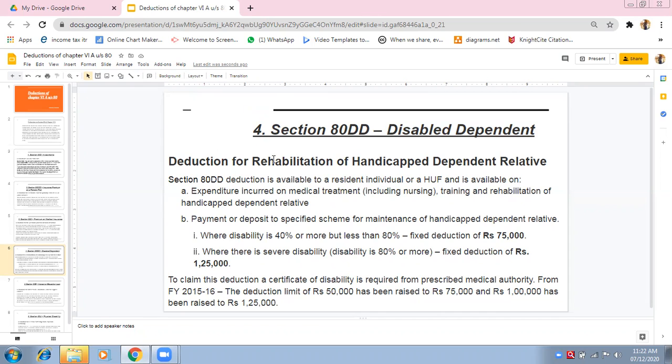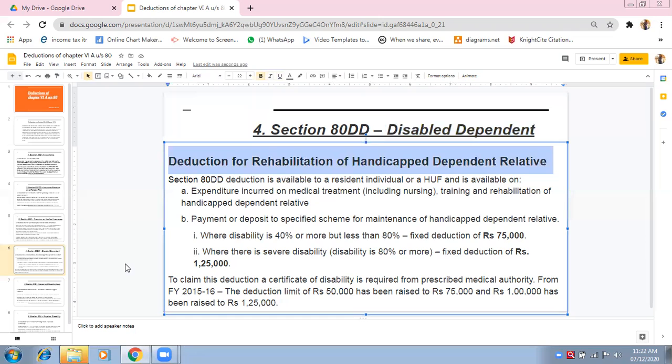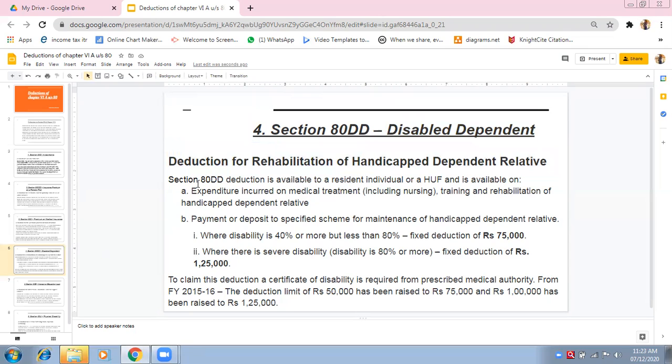Now let us see the deduction for rehabilitation of a handicapped dependent relative. The very important word is relative, another person who is dependent on you. Section 80DD deduction is available to a resident individual or a HUF, Hindu undivided family, any member of which will be our relative. Therefore HUF is also included here, and you will get the deduction only if you fulfill these two conditions.